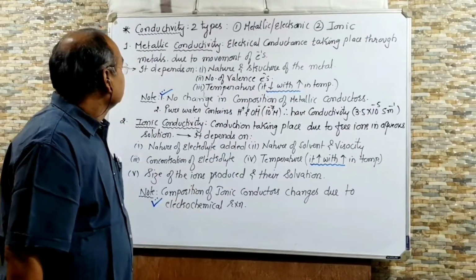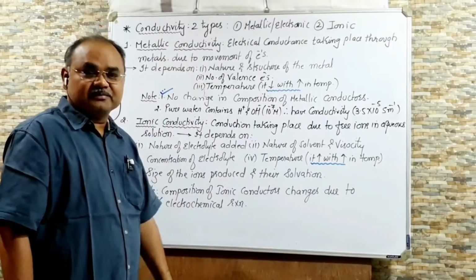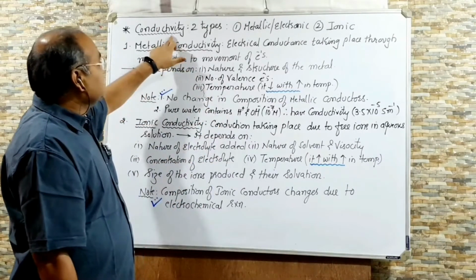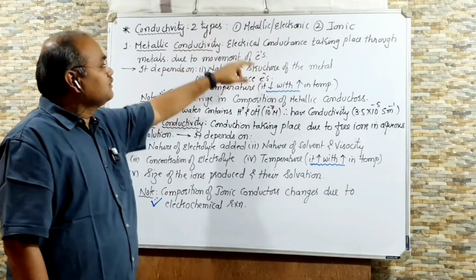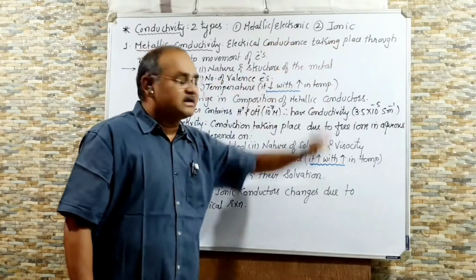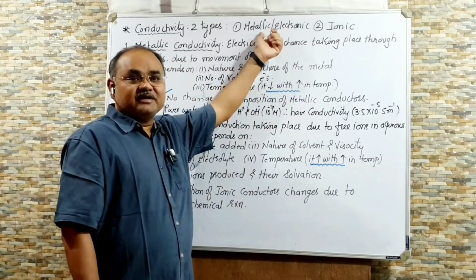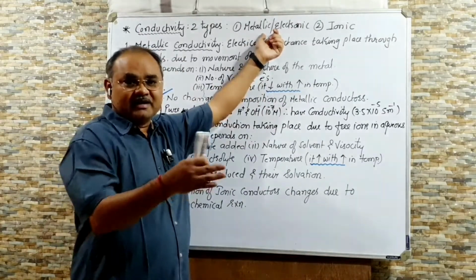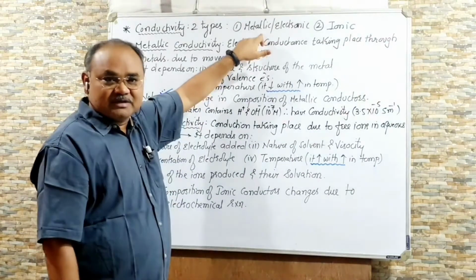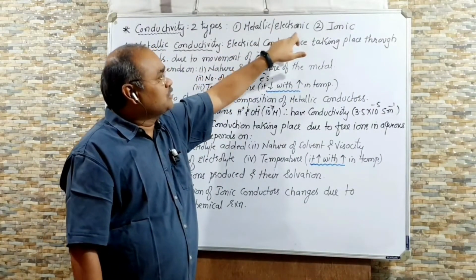Dear students, today we are going to discuss conductivity. You might have studied it in physics. Conductivity is of two types, as I told you yesterday. One is metallic, also called electronic conductivity, and the second is ionic. Metallic conductivity means that when electrons are in motion they conduct electric current. That is possible only in metals, so it is called metallic conductivity, and since it is due to electrons, it is also called electronic conductivity.